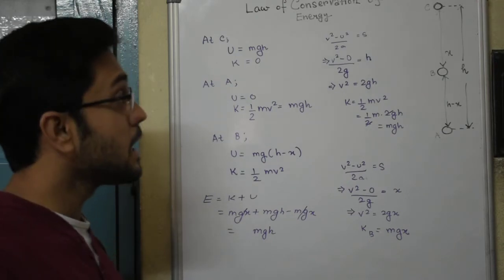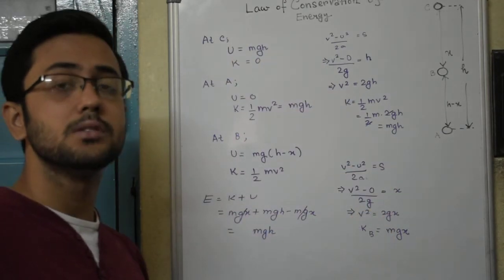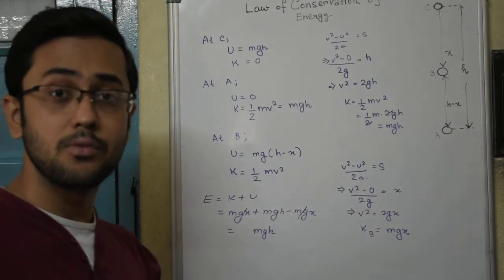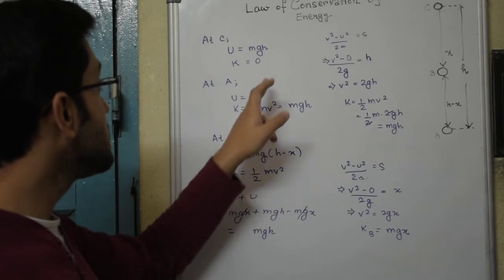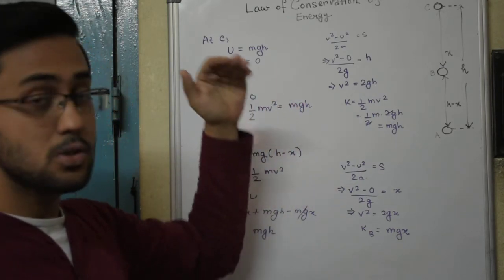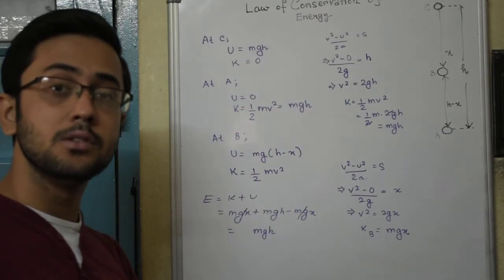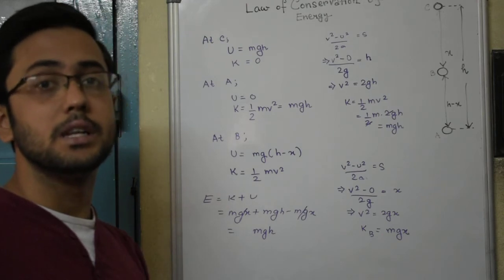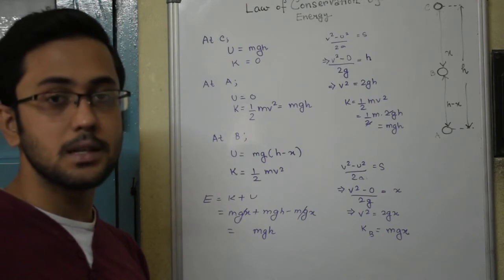Therefore, by simply using the equations of motion we are already familiar with and using this adjoining diagram, we can show that at the different positions of the ball when it is in free fall under gravity, the total energy of the ball always remains constant, that is mgh. At the topmost position kinetic energy is 0 and at the lowermost position the potential energy is equal to 0 because it is at the ground level.